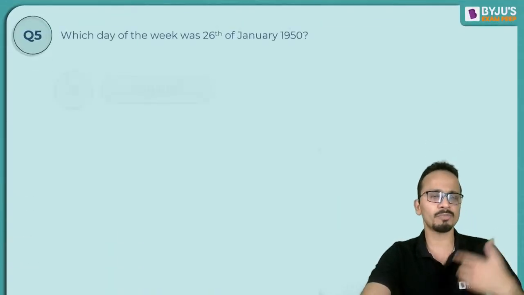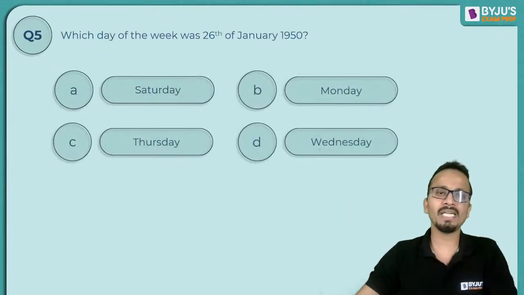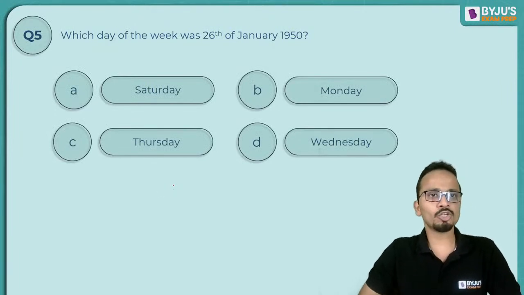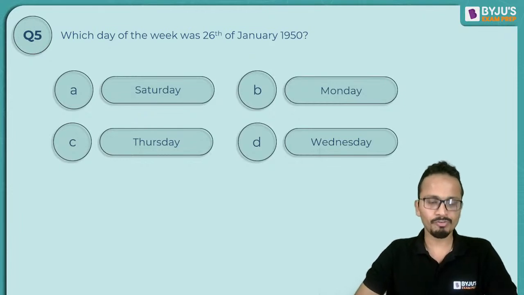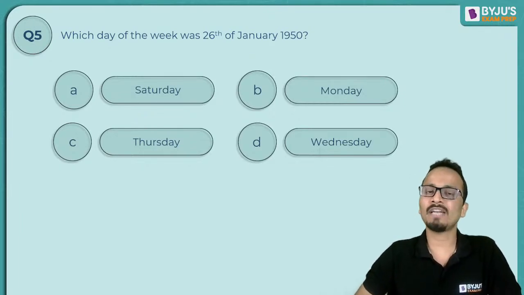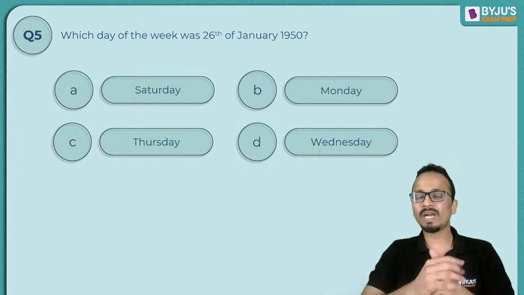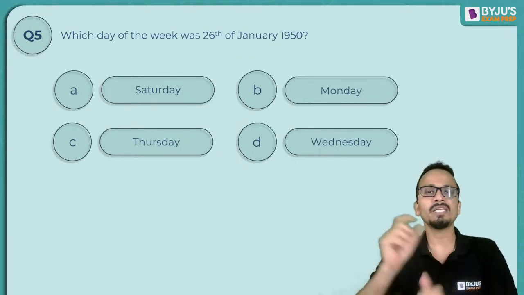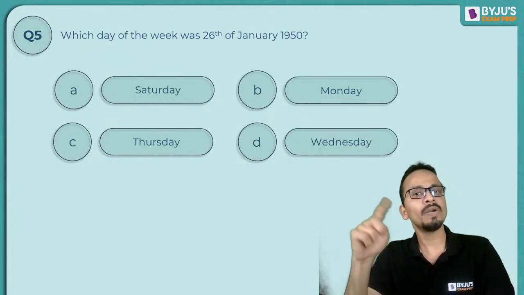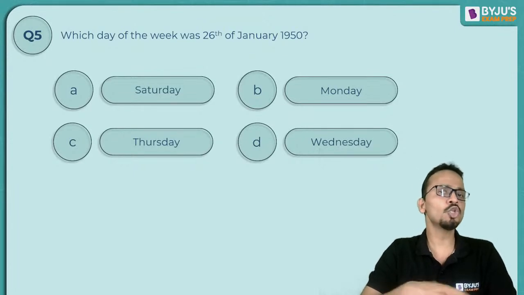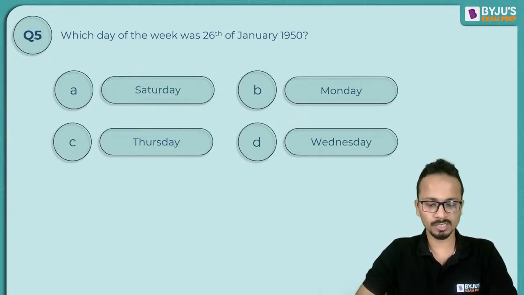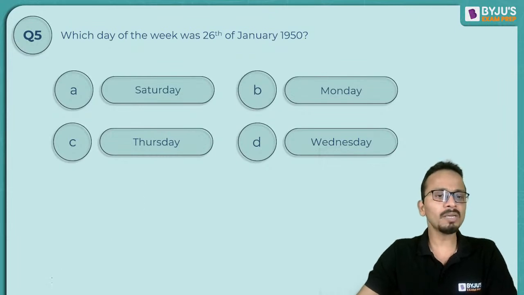So the answer for the previous one was 2033. So another question: which day of the week was 26th of January 1950? Now this is one type of question where you have to calculate the actual day on 26th of January 1950. Okay, we have to find the actual day. There is no reference given to us. All right. So the method or the concept that will be used here, I'll quickly explain.